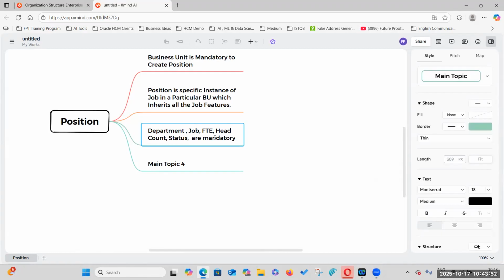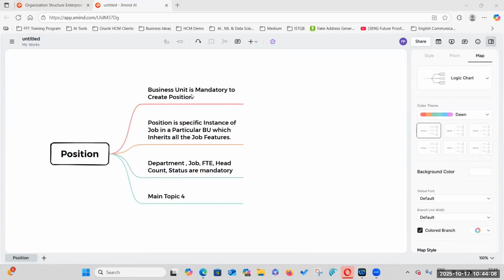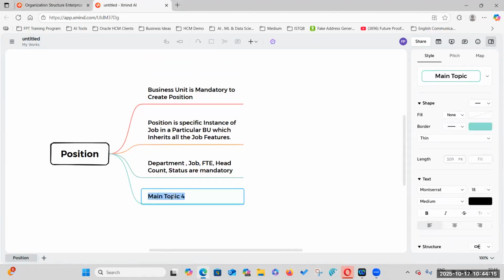Bandita, when you think about positions, what is the one important thing that will come to your mind apart from these three? Yesterday we discussed multiple points.